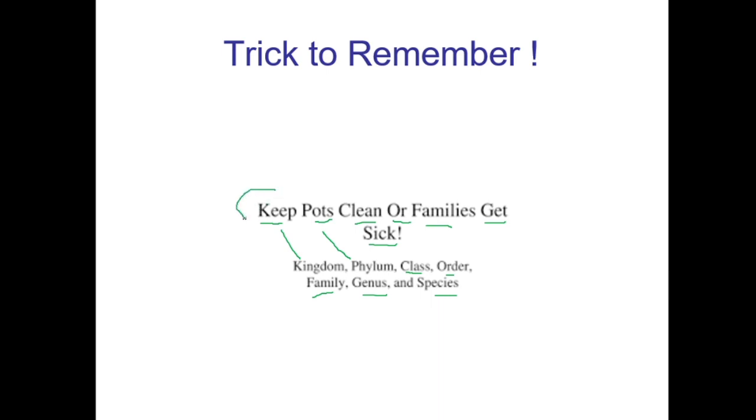So if you can remember this sentence, you can easily remember kingdom, phylum, class, order, family, genus, species. This is a trick to remember. You can write it in your copy also, so it will be easier for you to remember.